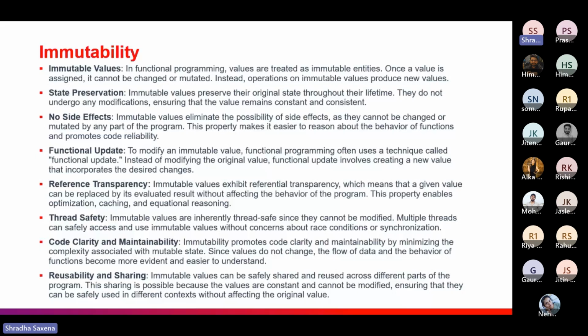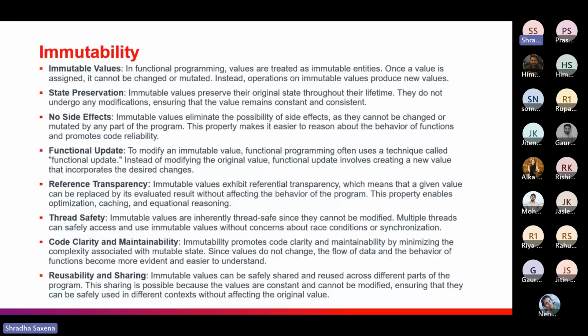So it is immutable. Thread safety: why do we say it is thread safe? Because the values used by the threads cannot be modified. There would be multiple threads, yet it would be safe. Code clarity and maintainability: the values in the code do not change, so the flow of data and the behavior of the functions become more evident.